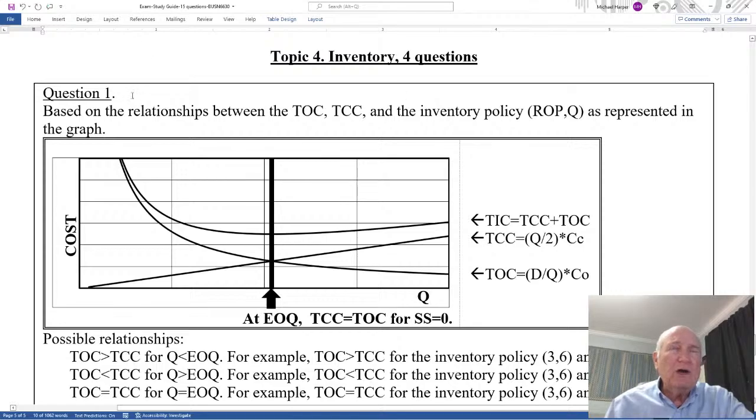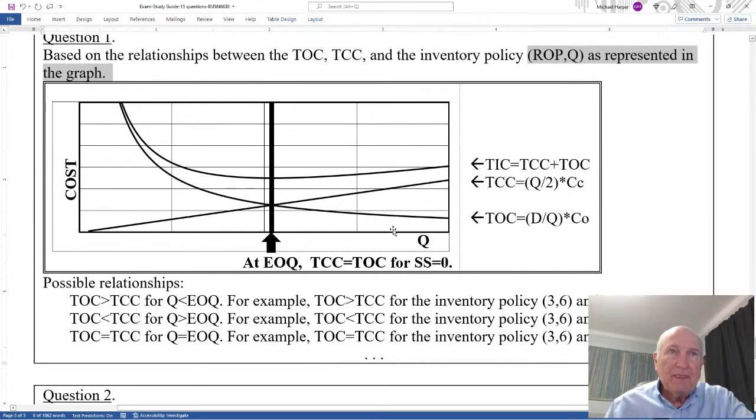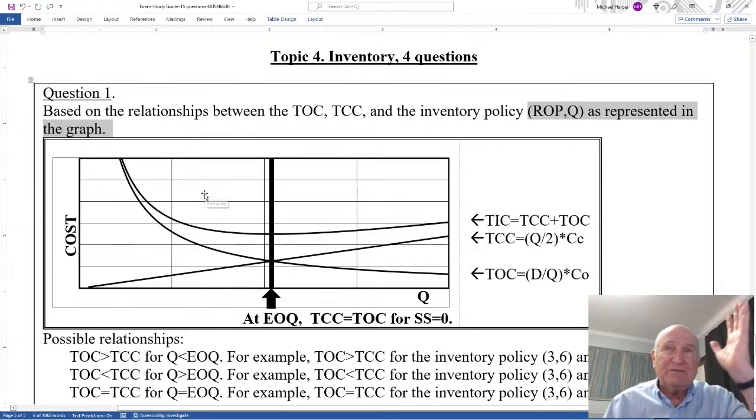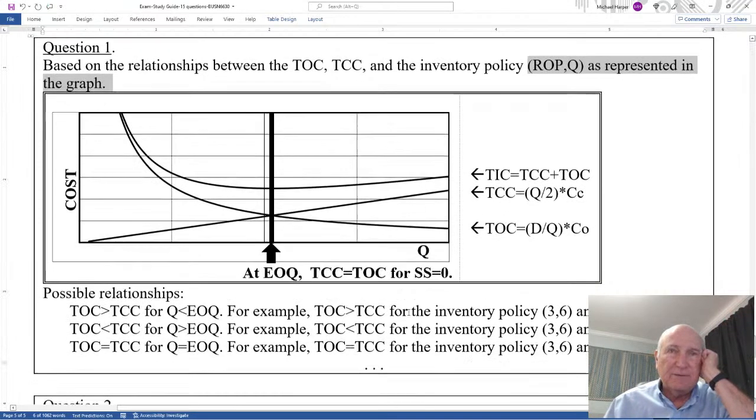Okay, the last one is inventory. Question 1 is based on the relationship of the total ordering cost, which is this line right here, D over Q times C sub O, the total carrying cost, which is this line right here, Q over 2 times C sub C, and the inventory policy ROP, Q as represented in this graph. The possible relationships are for a safety stock of 0. There is no safety stock.